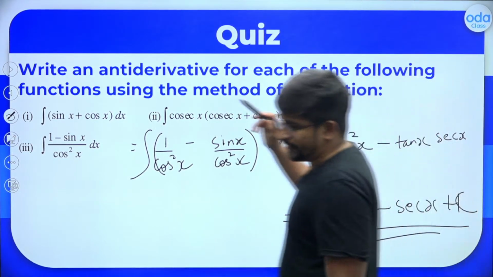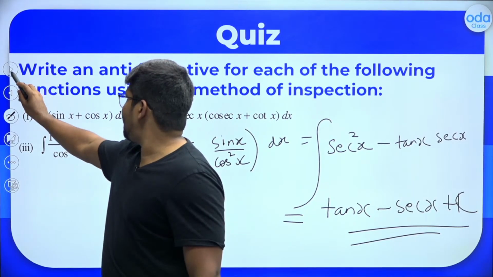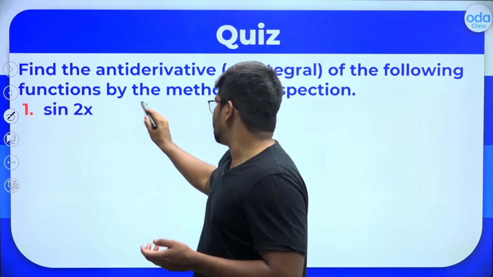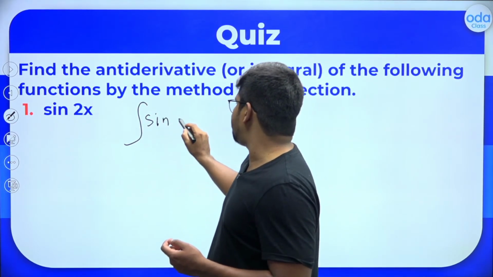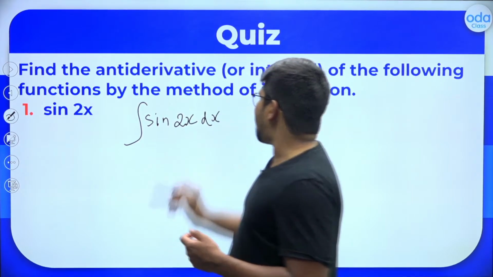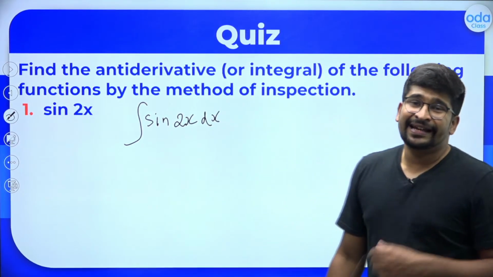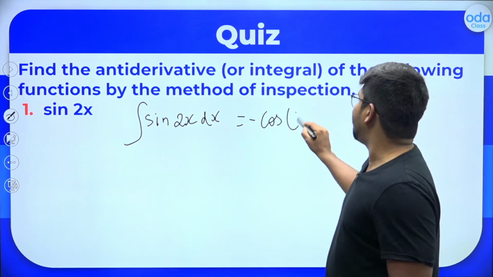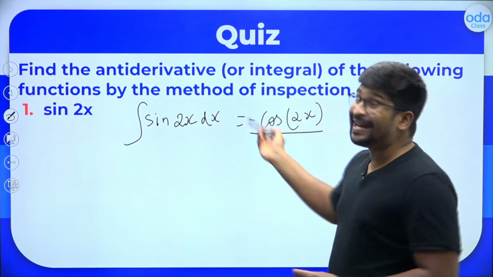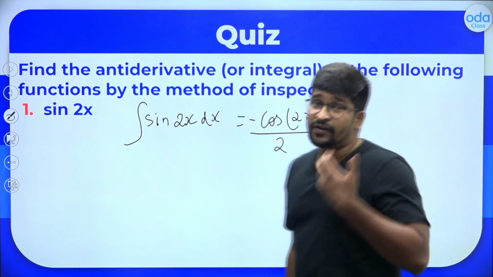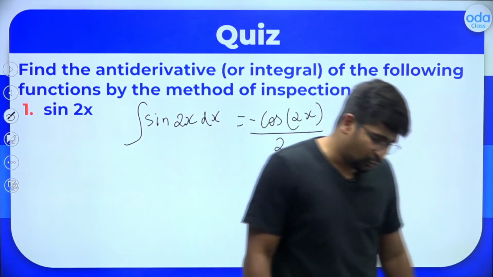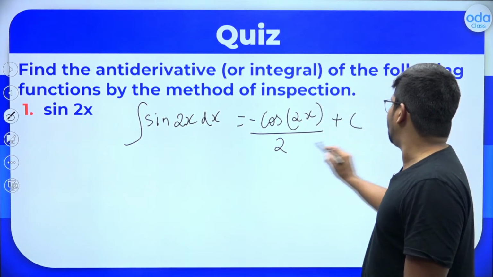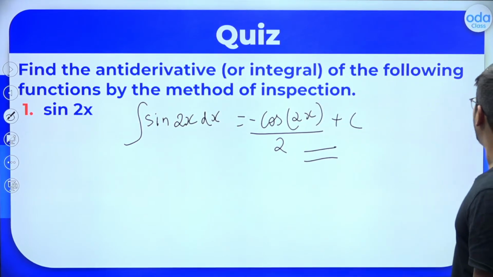I hope it is clear to each and everyone here now. Fair enough. Now let's do another question. Integral of sine 2x. These are all NCERT questions. First day I am taking up NCERT questions. Integral of sine of 2x dx. You know that the integral of sine is cos. Is it cos? No, minus cos. So it is minus cos 2x whole divided by the derivative of 2x, which is 2. In case of differentiation, you multiply it with the derivative of 2x. Here you will divide. So it will be minus cos 2x divided by 2 plus c will be the answer for the integral of sine 2x.